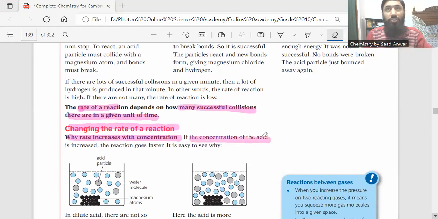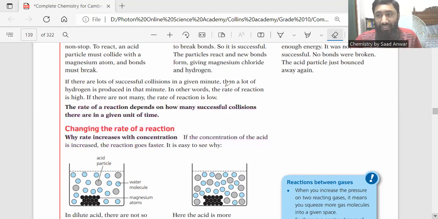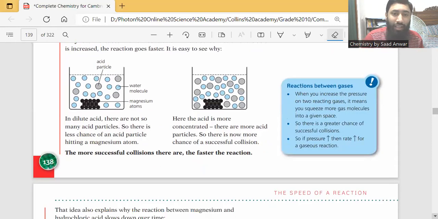Because if we increase the concentration, then there are more particles and more molecules. If there are more particles, more molecules in a given space, then the rate of collision will increase. If the concentration of the acid increases, the reaction goes faster. It is easy to see why. So let's see the answer of this why.